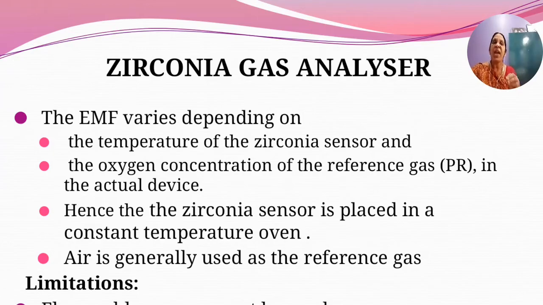So the EMF depends upon the temperature of the zirconia sensor, and it depends upon the oxygen concentration of the reference gas. So in the design of this zirconia gas analyzer, you are going to use an oven to maintain the temperature constant. Hence the zirconia sensor is placed in a constant temperature oven, and air is the most commonly used reference gas.